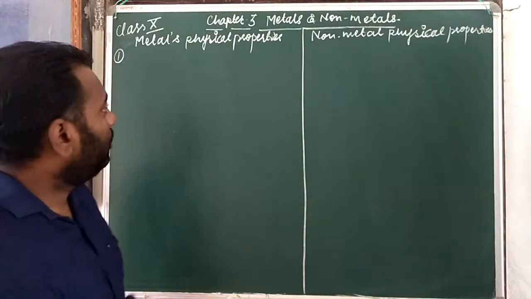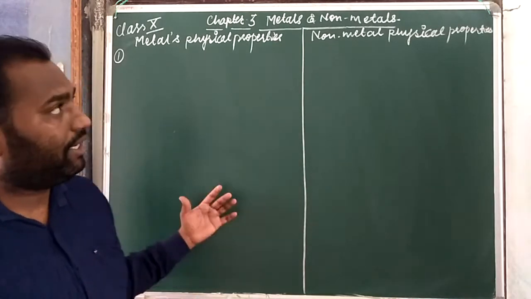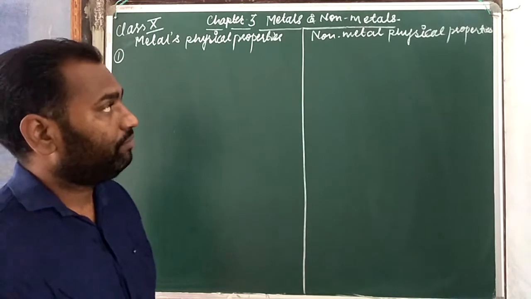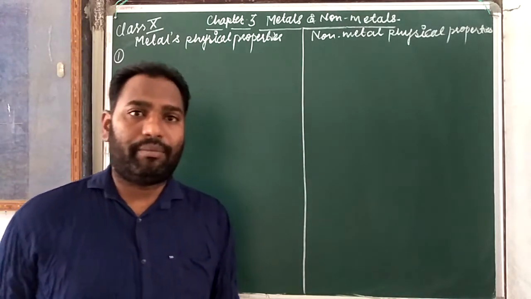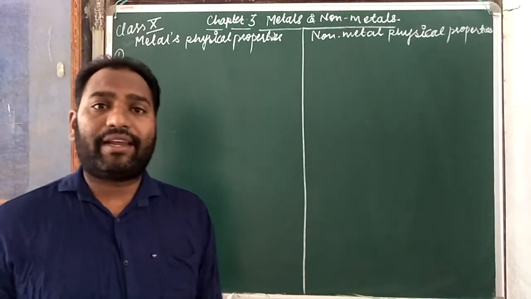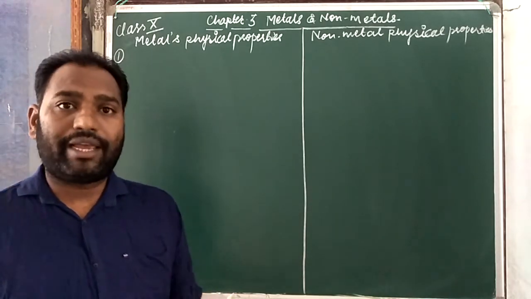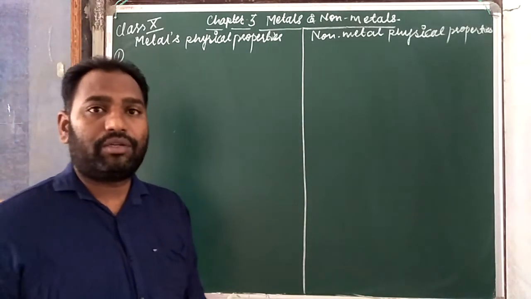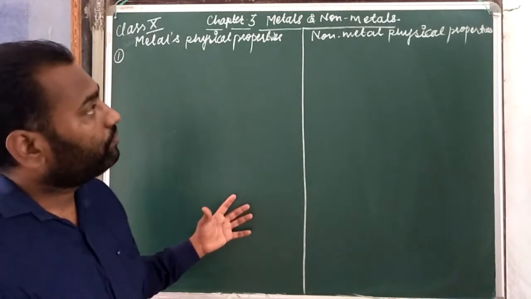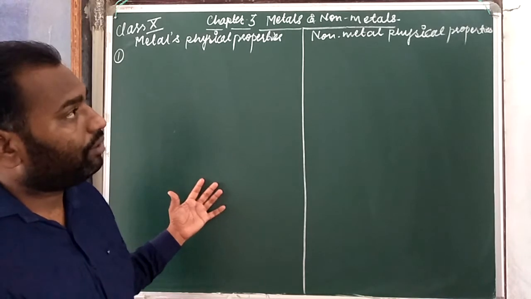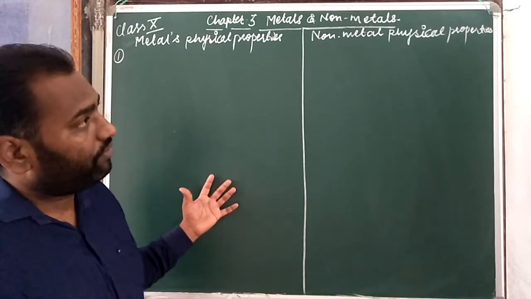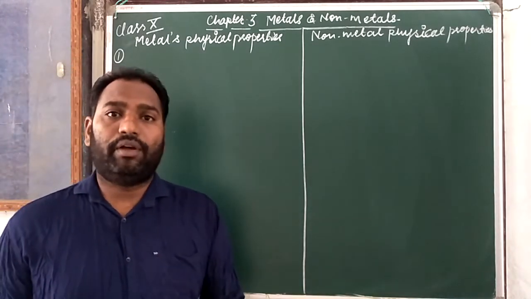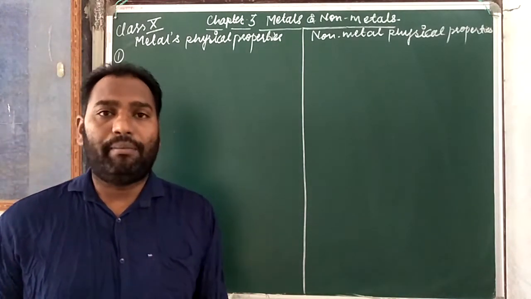Before that, you know that metals are present in our nature, and non-metals are also present in our nature. Metals and non-metals can be extracted directly from the earth crust. We have to see that some are ground elements, it means the elements which are found in the ground, and from there we get a profitable ore, and from it we extract the metals.